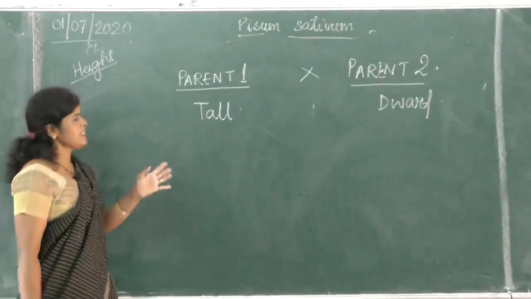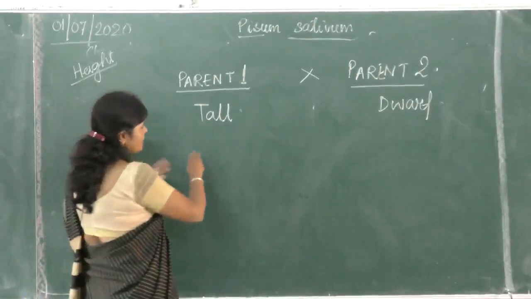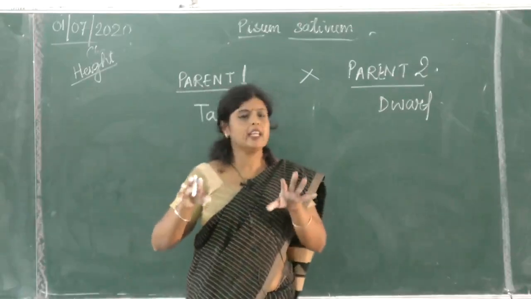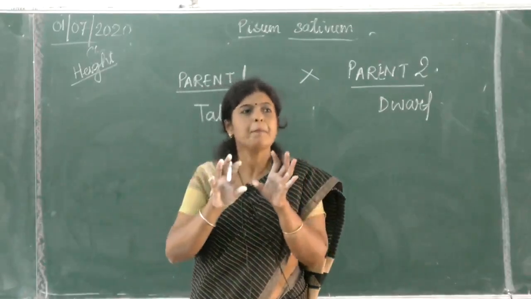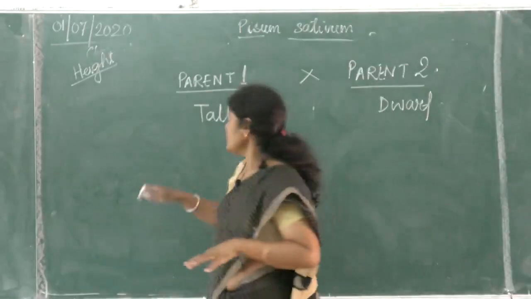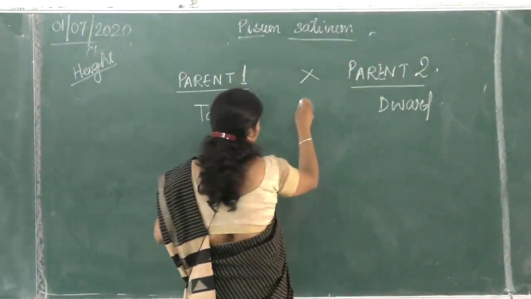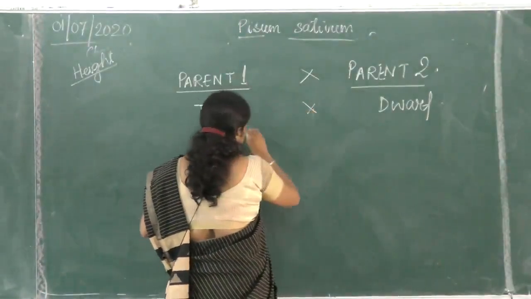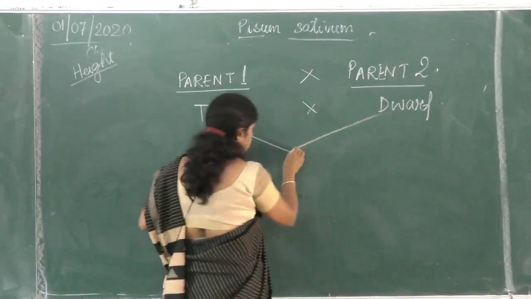So he always crossed, is it all right? And the plant he started with, he named those plants as parent generation, all right? So these are the parent plants. He crossed them. The babies of these plants, what is the meaning of the babies?